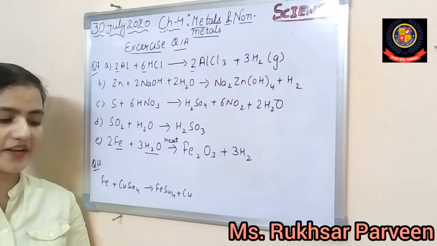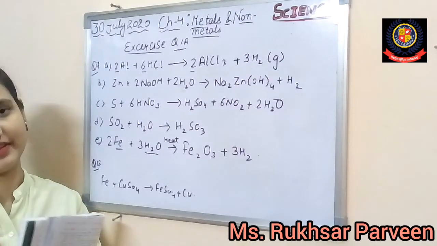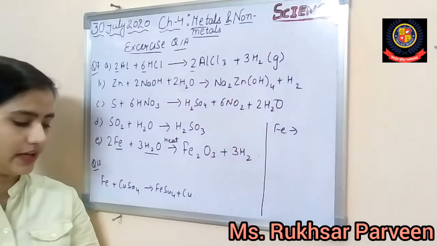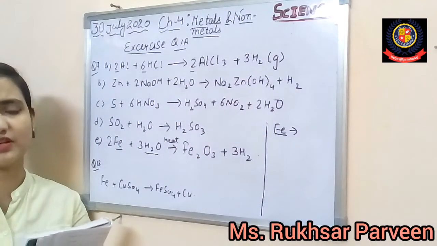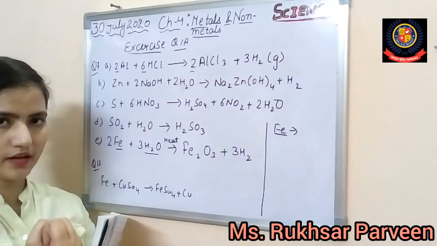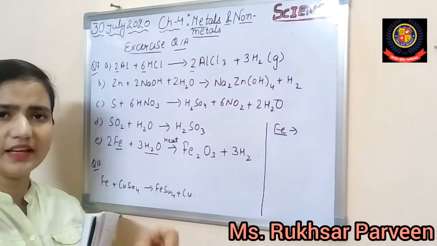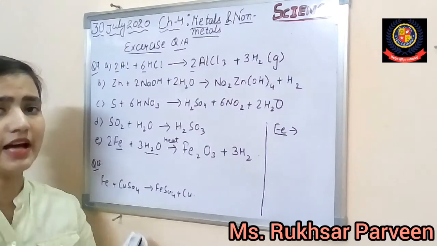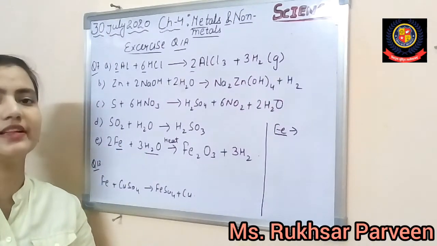Alright. Now question number 9 is asking, why can copper not displace iron from iron sulfate solution? Similarly again the same question. Basically, why does copper not displace iron when we put it in its solution? It's very simple: if a metal is very strong, its reactive power is very strong, and a less reactive metal cannot replace its place. So definitely the answer would be, because iron is highly reactive and more reactive in comparison to the copper, that's why copper cannot take its place.